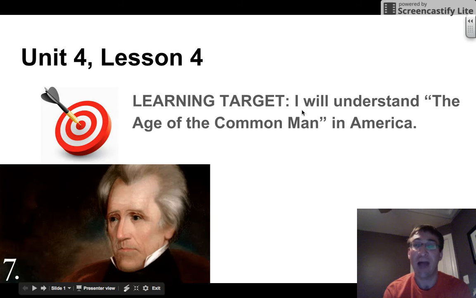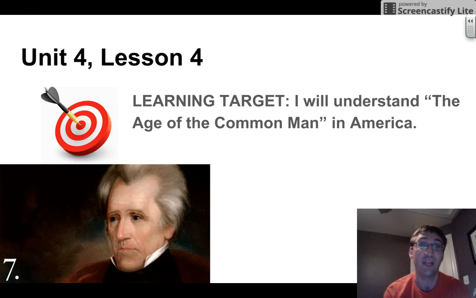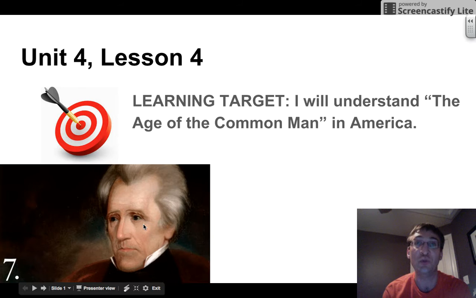The target is I will understand the age of the common man in America. The 1820s, 1830s, 1840s is this age, and who sparks it? The 7th President of the United States. This man is Andrew Jackson.